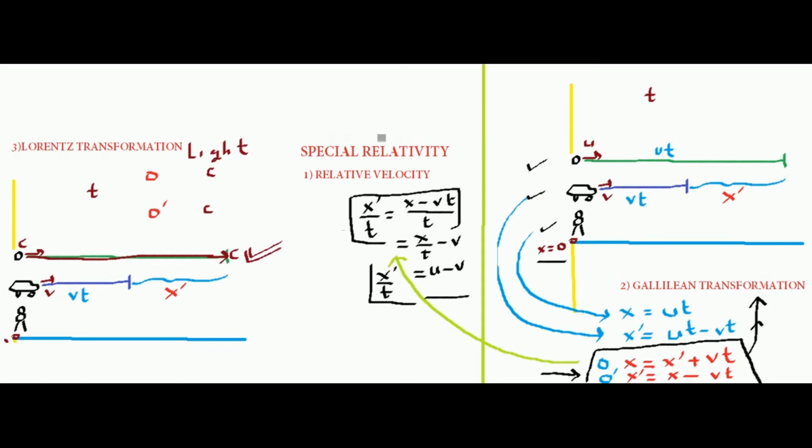This is amazingly weird, but this is true. It is based on the special relativity postulate that the velocity of light is the same in every frame, whether you are moving towards the light, moving away from it, or just stationary. You will always calculate the velocity of light as c.